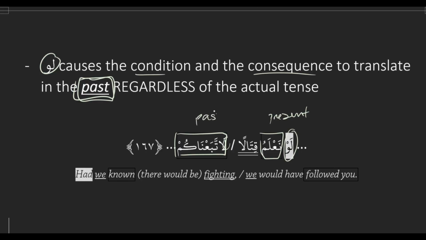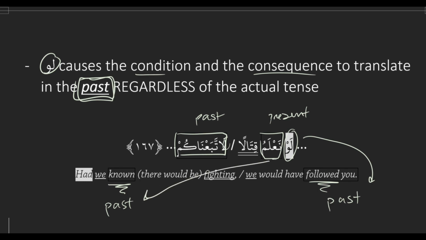And let's look at the translation. Had we known that there would be fighting, we would have followed you. How are they translating? Past. Known and followed are both past. So lao bumps things to the past. I guess that makes sense because you can't really say had we know. Exactly. It's a common sense kind of thing. So had we known, we would have followed. So here, present is translating as past, and the past, obviously, translating as past.